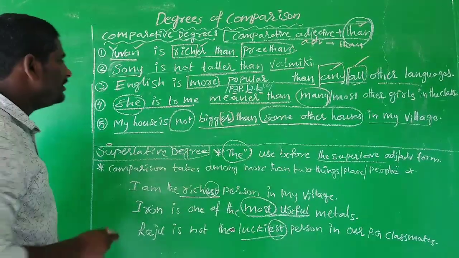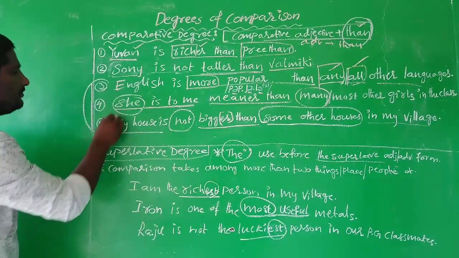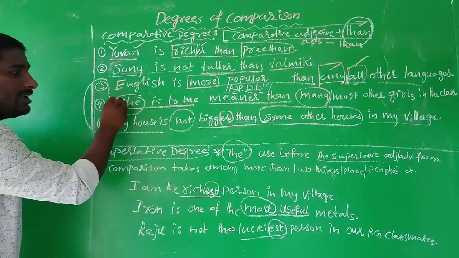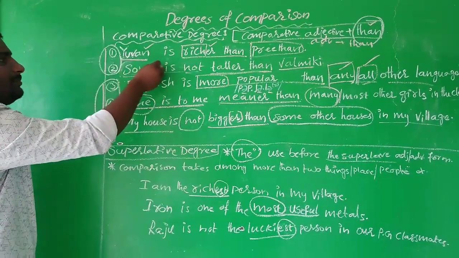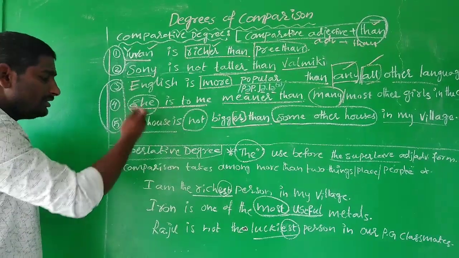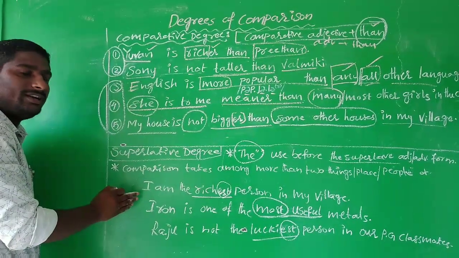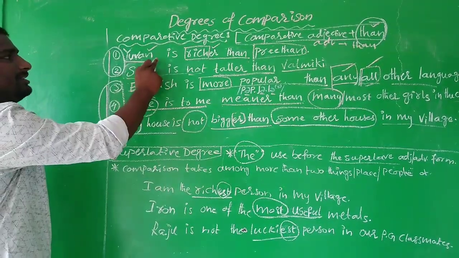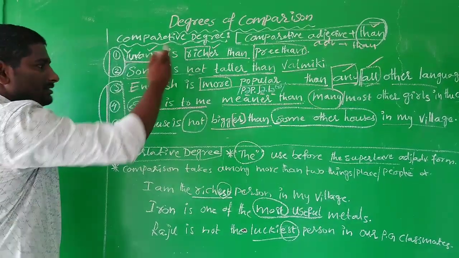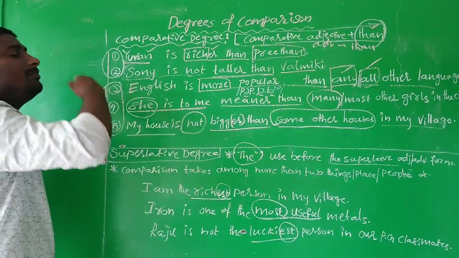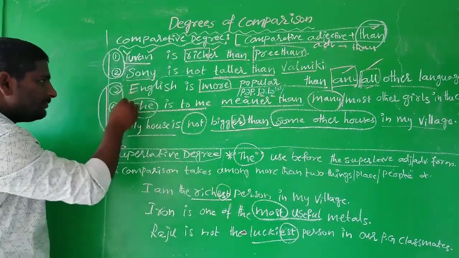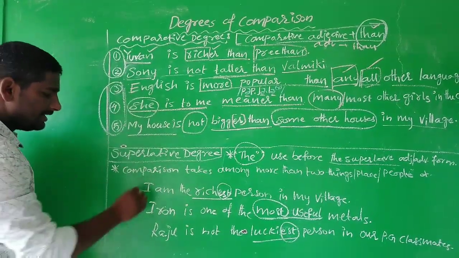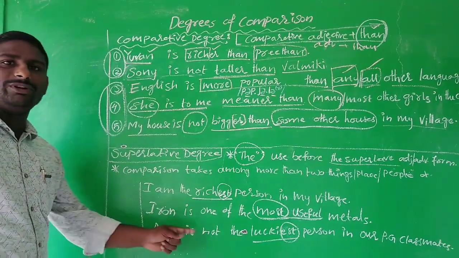If you see here, these three sets of sentences can be transformed into the superlative degree, but these two sets of comparative sentences cannot be transformed into the superlative degree. It is because the comparison here takes place between two persons, but there the comparison takes place between more than two persons. So that is the point. That's why we have these three possible sentences in the superlative degree.